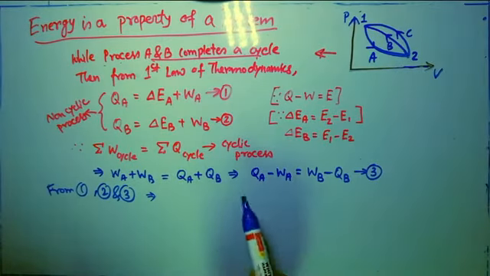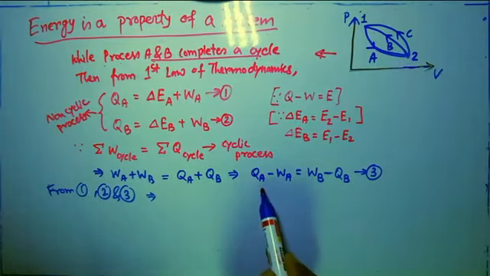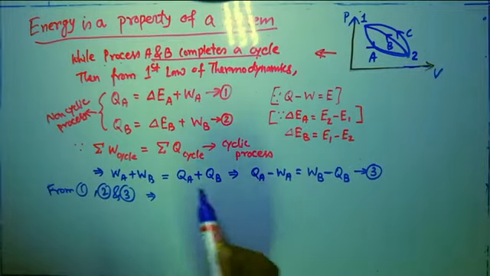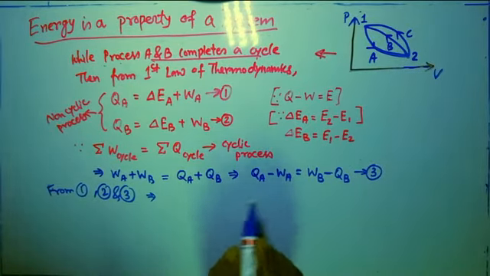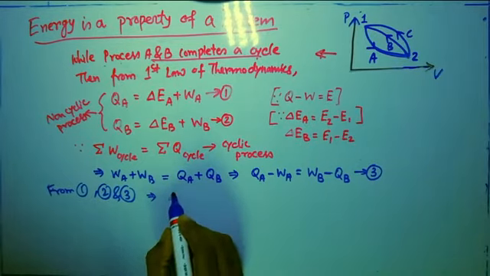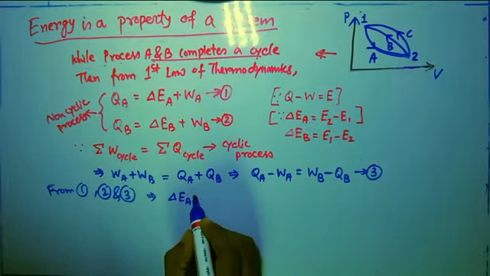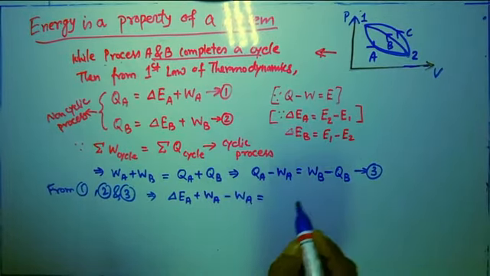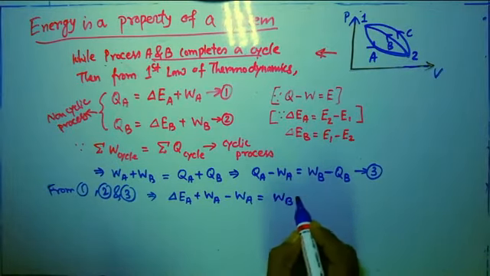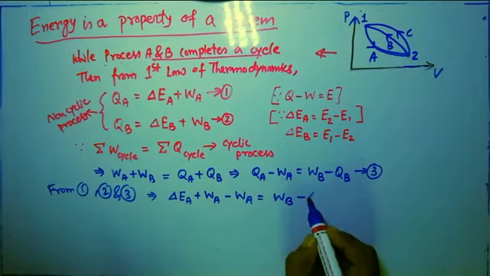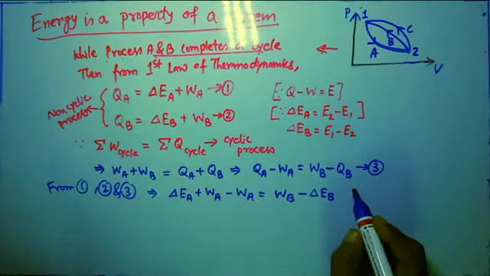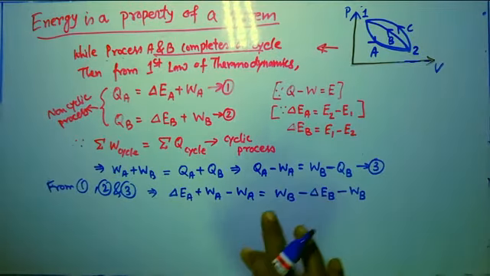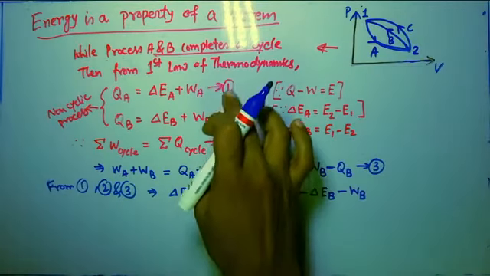I am putting the value of QA from equation 1 into equation 3, and QB from equation 2. Substituting the QA and QB values, some terms will cancel: del EA plus WA minus WA is equal to the expression for QB.